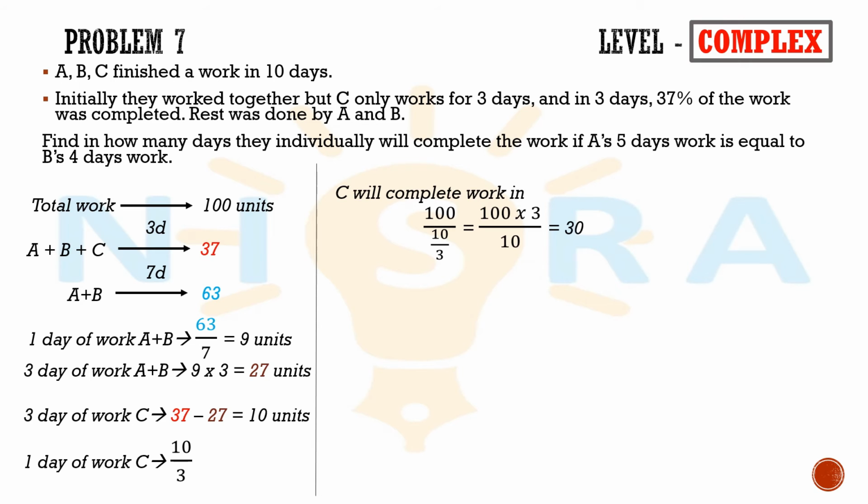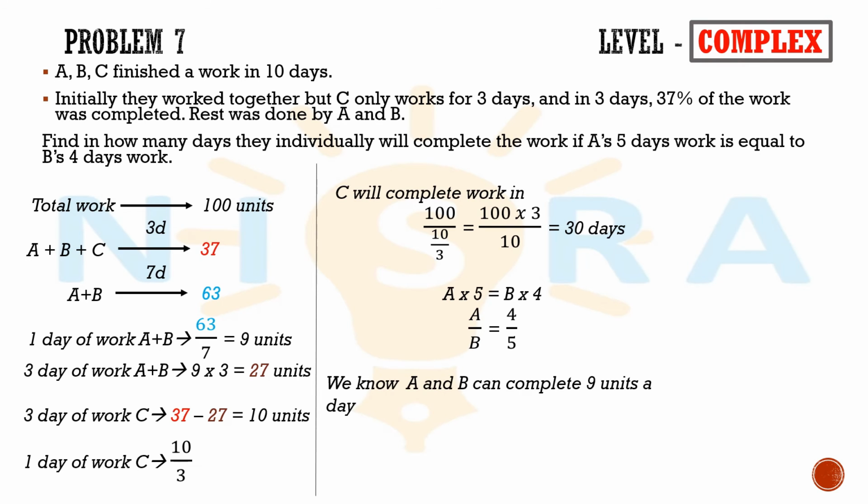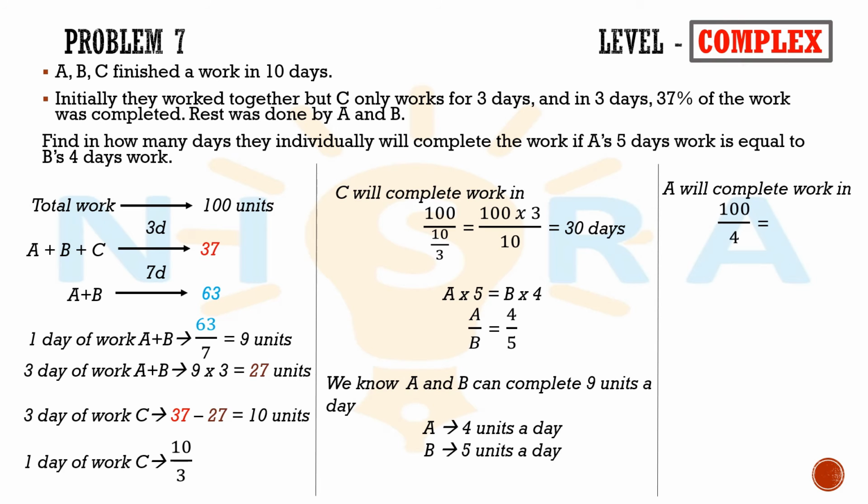We know A's 5 days of work is equal to B's 4 days of work, which can be written as A by B is equal to 4 by 5. We already know A and B can complete 9 units a day. So A can do 4 units a day, B can do 5 units a day. So A alone can complete the work in 100 units by 4, which is equal to 24 days. B alone can complete the work in 100 units by 5, which is equal to 20 days.